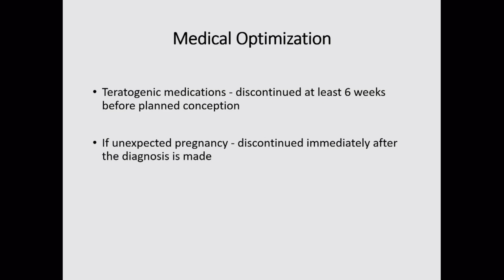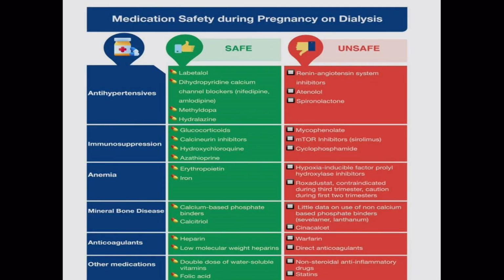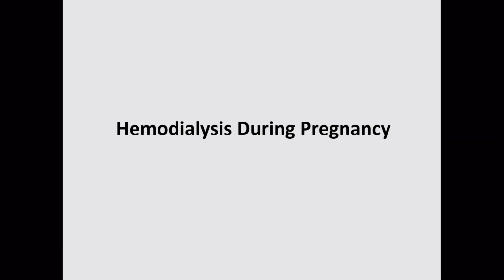Before discussing dialysis, what medical optimization needs to be done? Various teratogenic medications need to be discontinued at least 6 weeks before planned conception. However, if it is unplanned, stop immediately as soon as you have discovered the pregnancy. Just a small list of safe and unsafe medications: antihypertensives, labetalol, DHPs, methyldopa, hydralazine. Now we come to our topic of what modifications are to be done on hemodialysis during pregnancy.